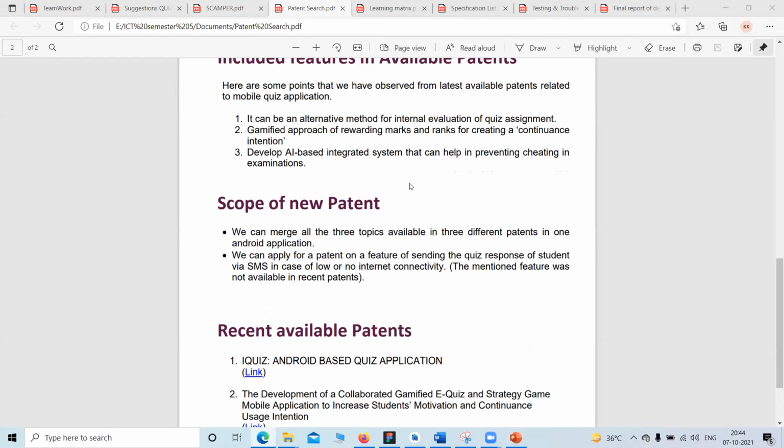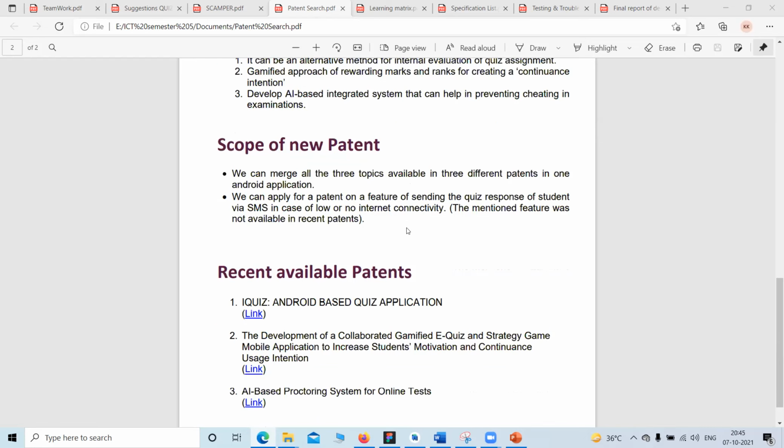In case of low internet or no internet connectivity in some remote areas like villages, if a student is facing low internet, then we can send the response of the quiz through SMS to the server, so that the quiz time is not violated and the students can submit the responses effectively.